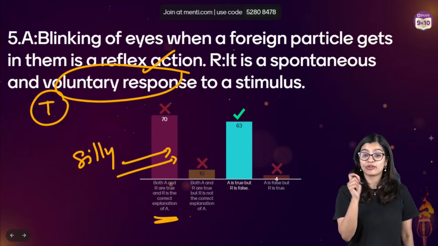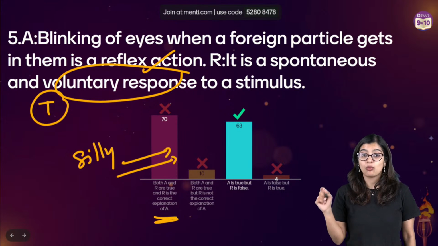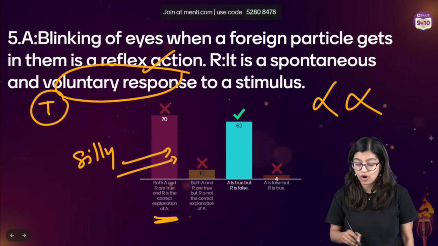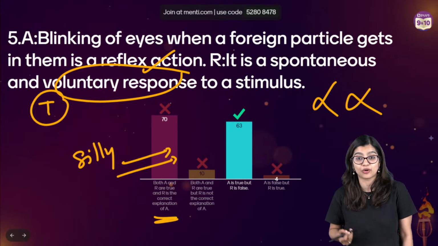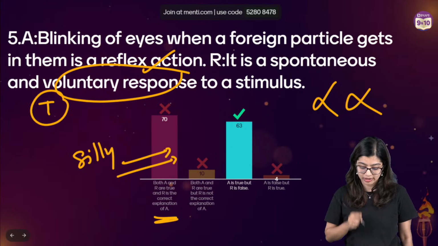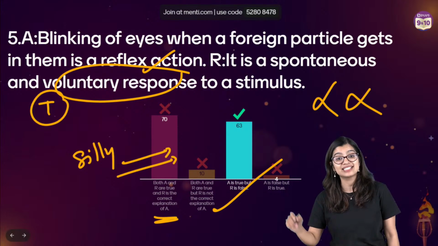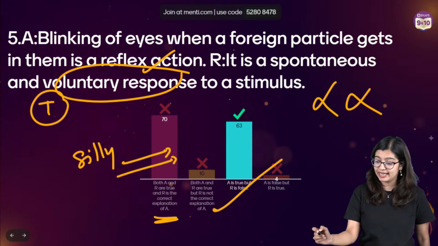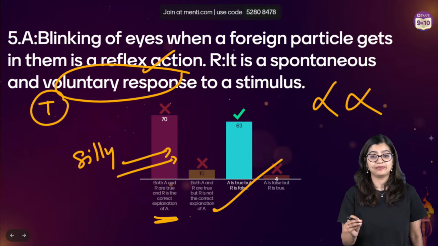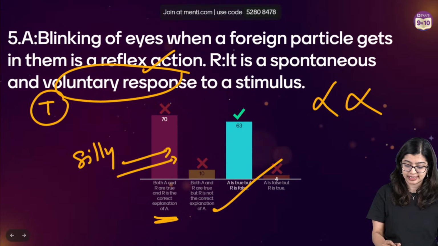Which is why the reason is false. What are voluntary actions? Something which we control. Reflex actions are involuntary, something we cannot control. Hence, R is false. Students, don't be in a hurry. Correct answer here is option C.